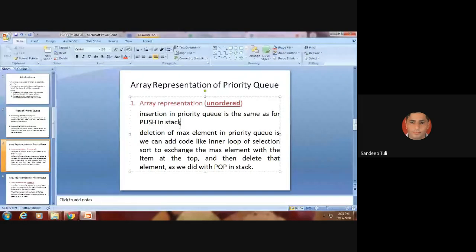Okay. So insertion in this kind of representation is very simple and similar to the push operation in the stack. It means you just enter the elements as they are coming. Okay, we are not maintaining any order. Now deletion. Sir, how deletion will come now?